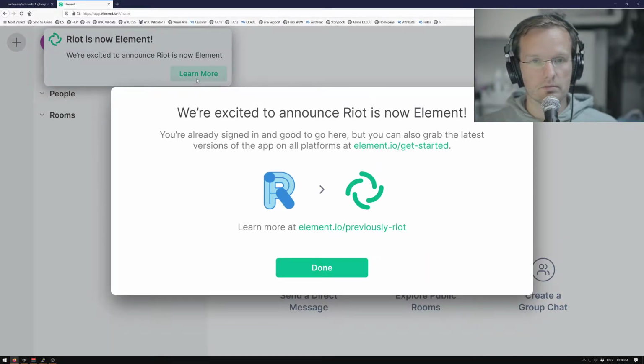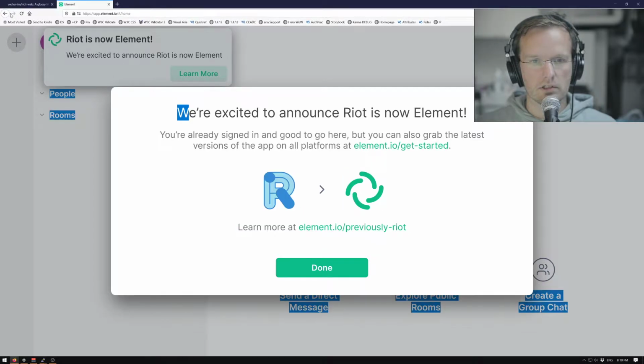I click learn more. And then it says we're excited to announce Riot is now Element. You're already signed in and good to go here. But you can also grab the latest version of the app on all platforms. Yeah. And learn more. I was already learning more, but sure.